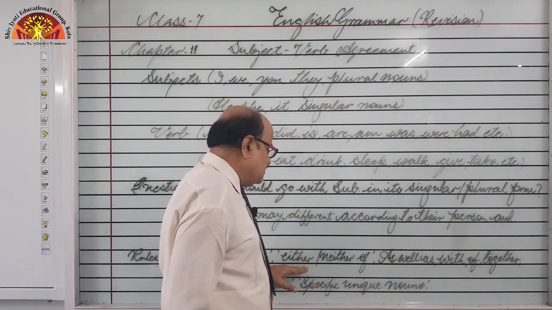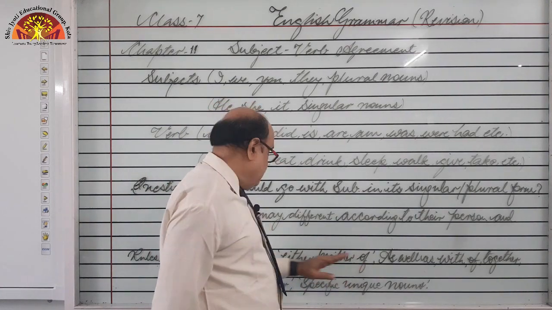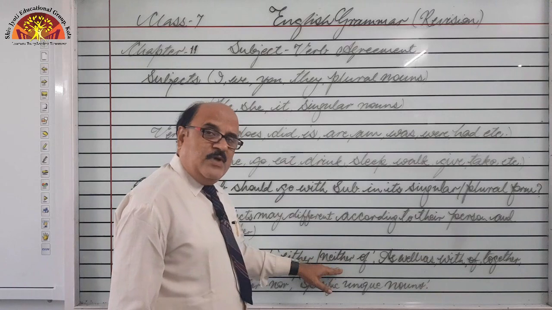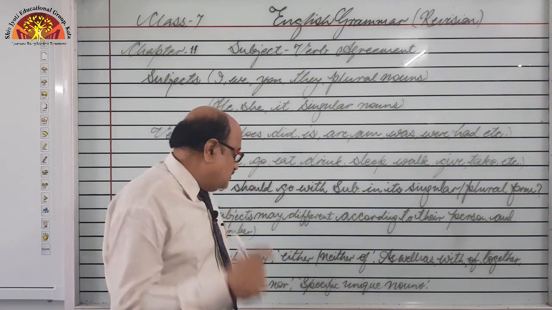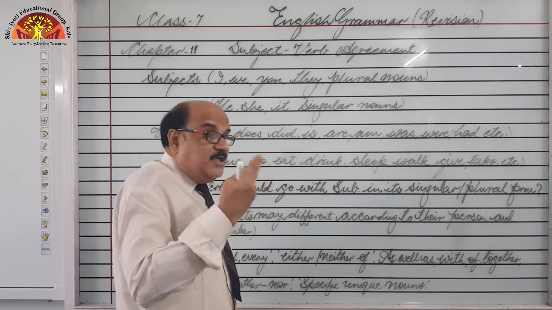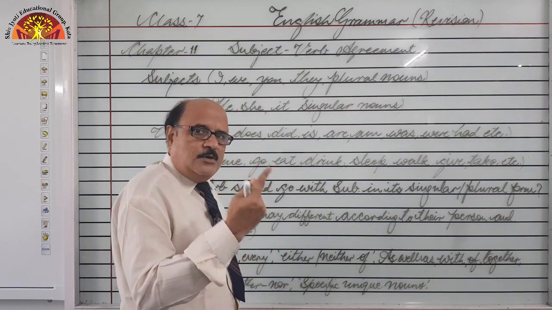Next is either of or neither of. It means we are talking about one of the given nouns, right? Two books are there, either of the books means any one of the books.